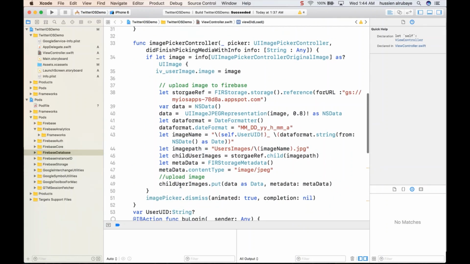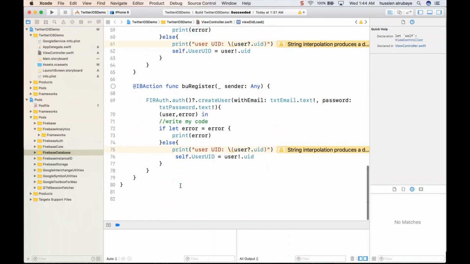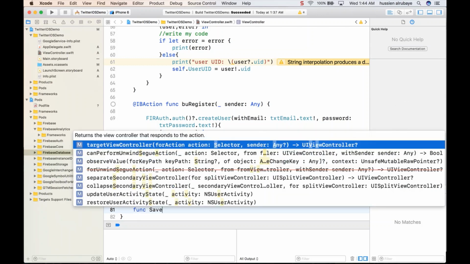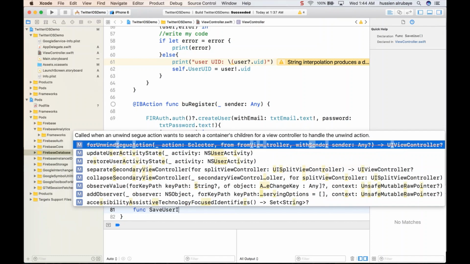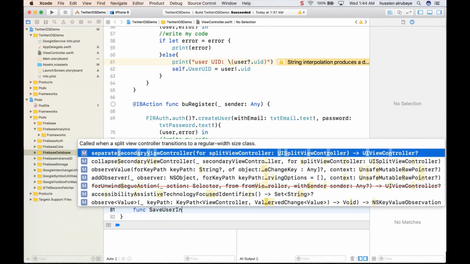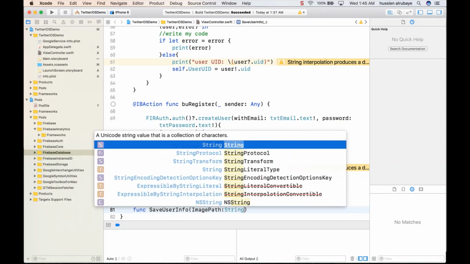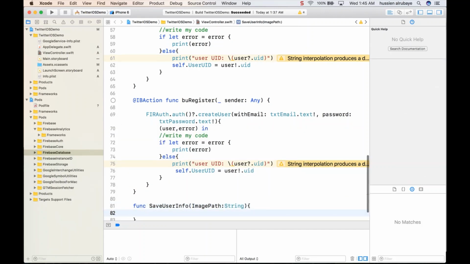What we want to do is create a function here. This function will save user info, and it will take two things. It takes the user UID, which I already have, so I don't need to take it. It will take only the image path as a string, because I already have the user UID on the top.